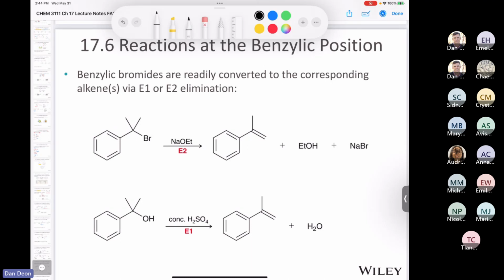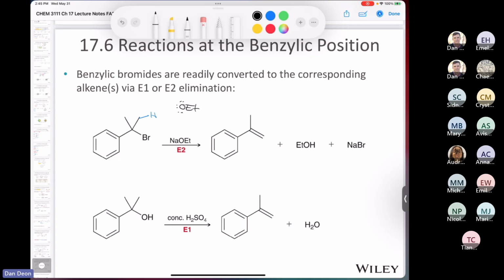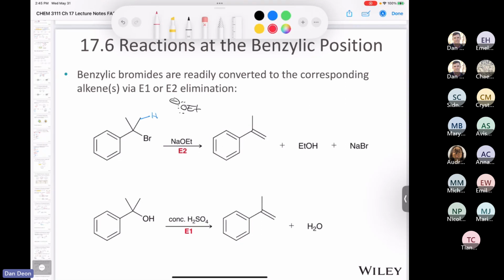Let's say you treat the tertiary benzylic bromide with sodium methoxide, which is a good nucleophile, but this is too sterically hindered for an SN2. So it could undergo an E2, right? Because you have a beta proton. And the ethoxide, this is just a little review of organic 1, can act as a strong base, pluck off the beta proton, form the double bond, and you lose the bromide.